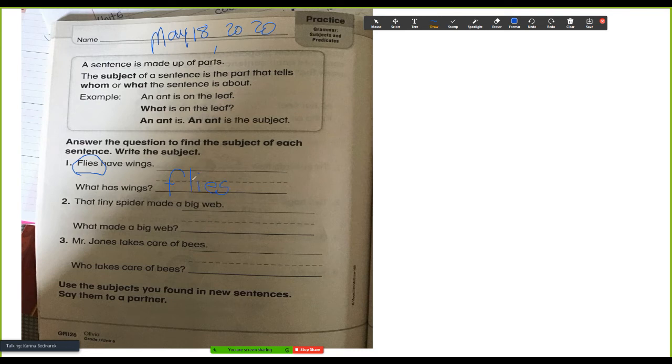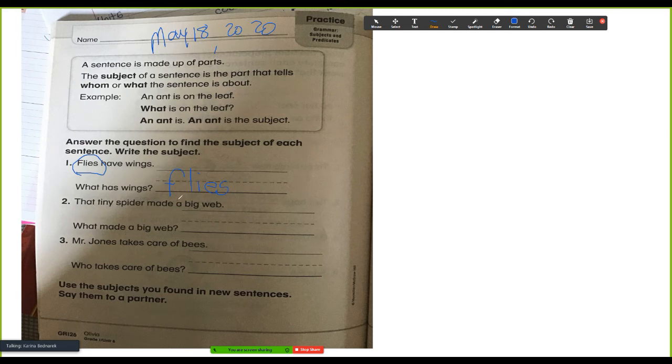Nice and neat. Make sure you write it properly between the lines. We know other things that have wings, like birds, but we have to look at what the sentence is telling us.